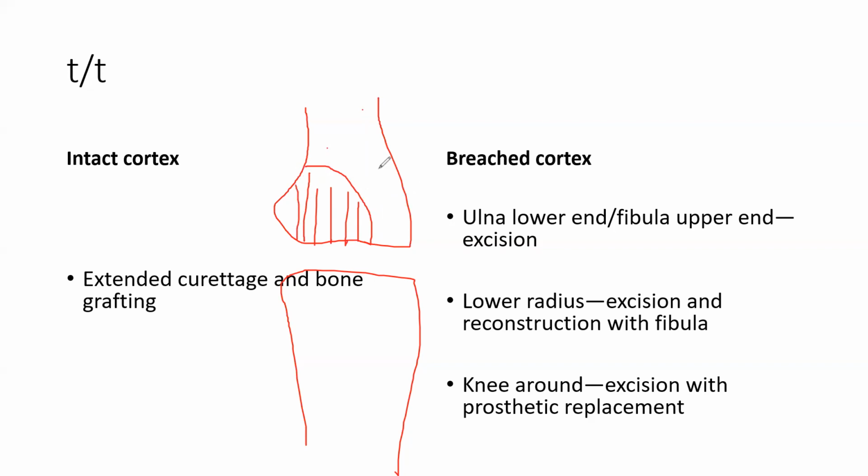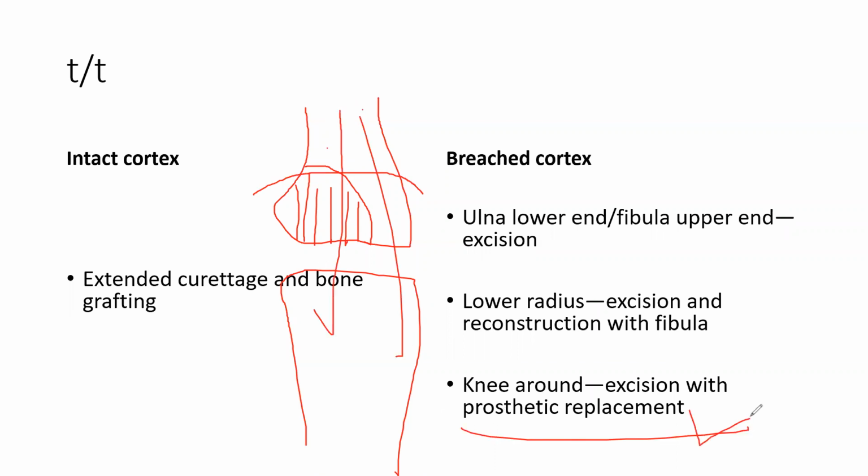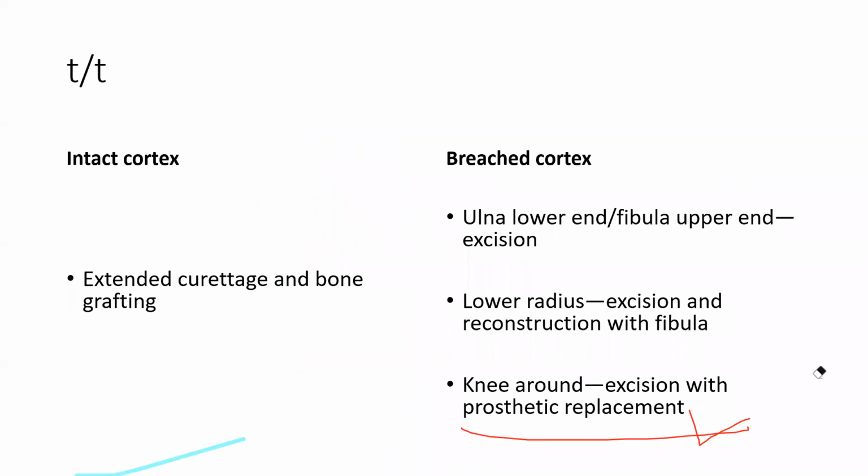But if it is larger, if it is much more extensive, you can do a knee replacement. So what we do is excise it and do a knee replacement here. So if it is a big tumor in the knee joint, you can excise it and do a knee replacement. But if it is very small, it is better to do curettage and grafting. They will not ask this, but I am just telling you.